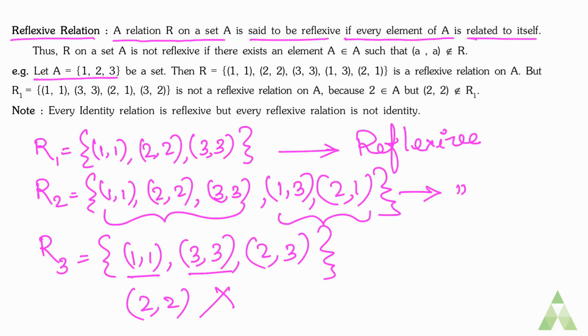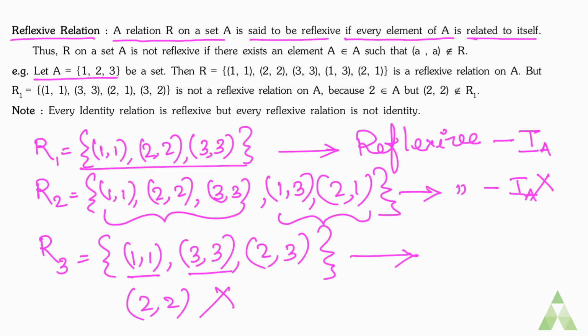So that's why it is not a reflexive relation. So you can see that identity relation and reflexive relation are very similar, but R1 is our reflexive as well as an identity relation, R2 is reflexive but not an identity relation, and R3 is neither identity nor reflexive.